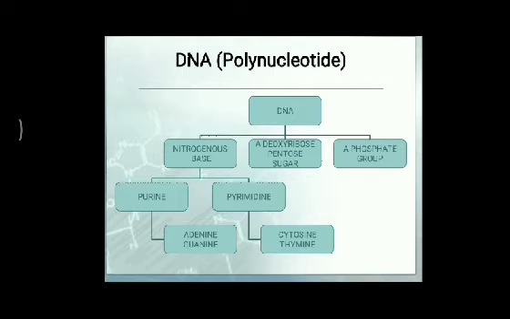The nucleotide which contains deoxyribose sugar is called the deoxyribose nucleotide. In the deoxyribose sugar, what is the special feature, or what is the difference between ribose and deoxyribose? Here, D means absent: one oxygen atom is missing, because in deoxyribose one hydroxyl group at position 2 is replaced by hydrogen.